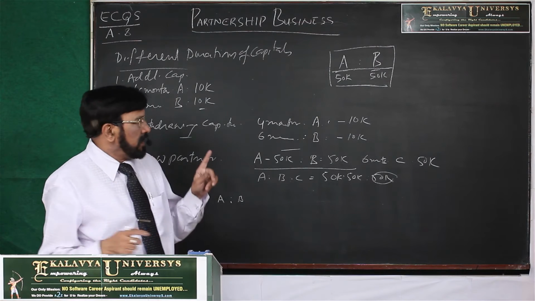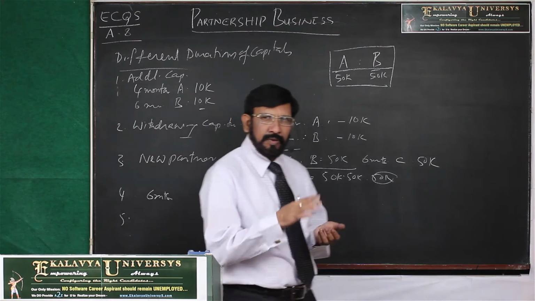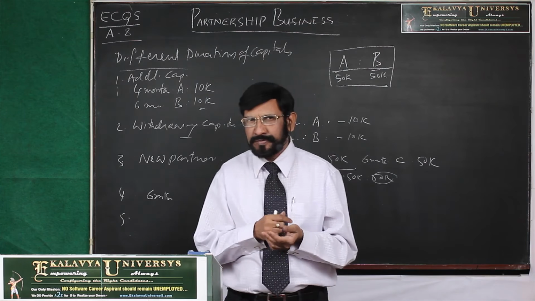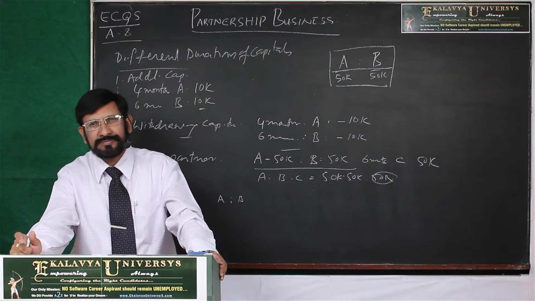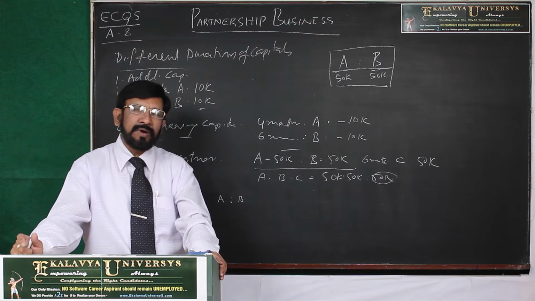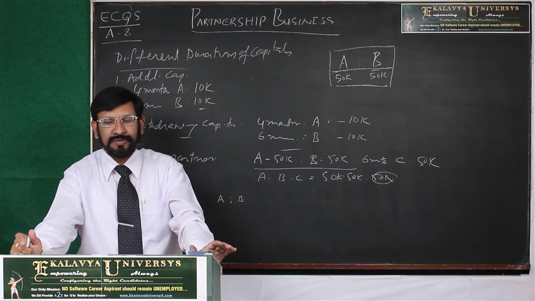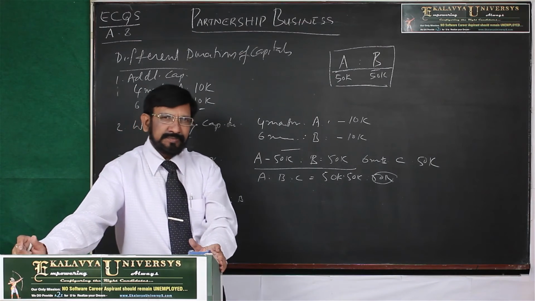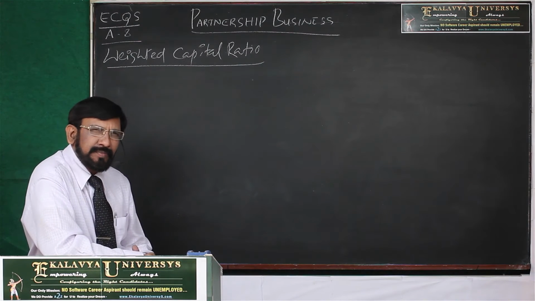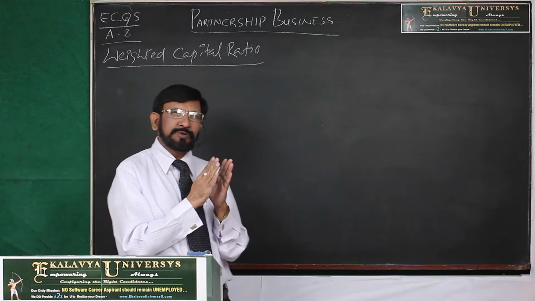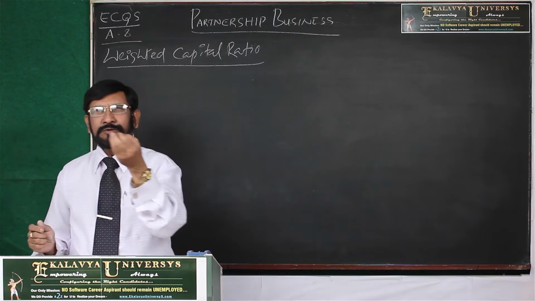That you understand. In the previous example, we distributed the profits among the partners in the ratio of capitals. Here, we have to find out the weighted capital ratios. That concept you have to understand. That I will explain. Now, I will introduce weighted capital ratio. Simply, weighted capital ratio is equal to the capital into duration.